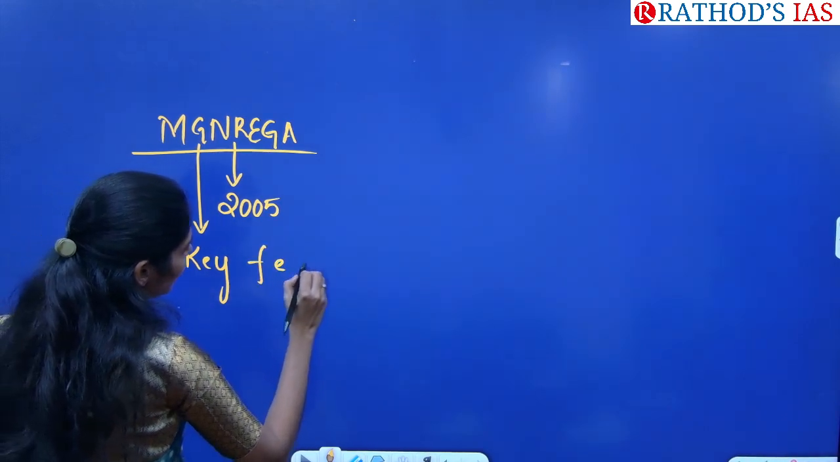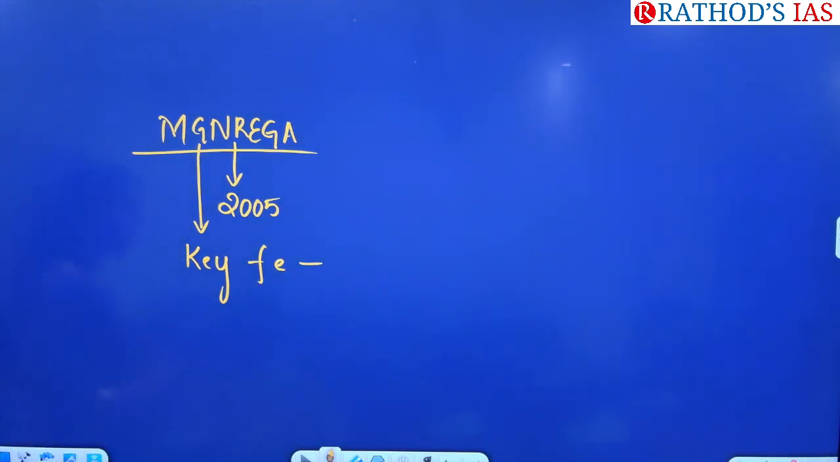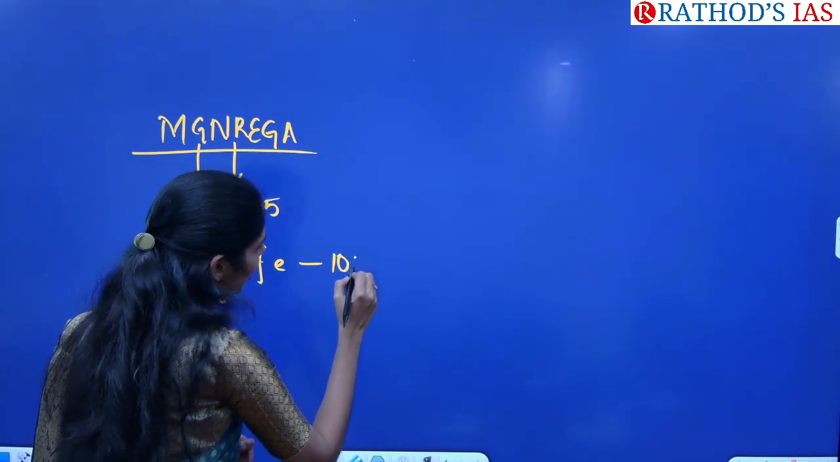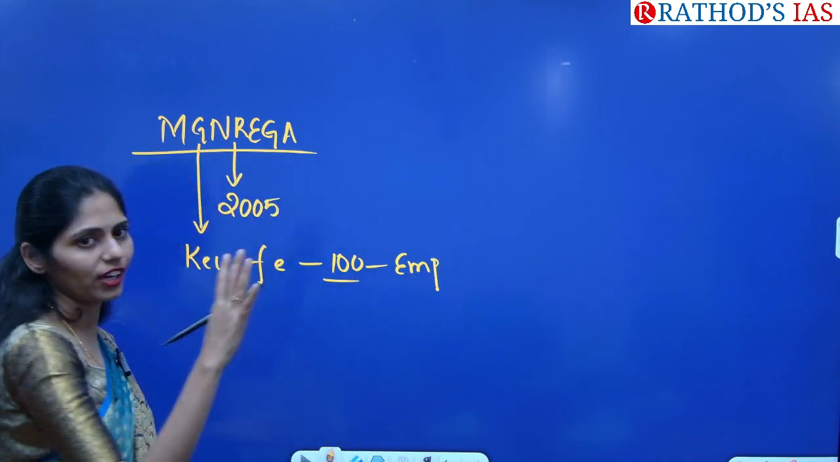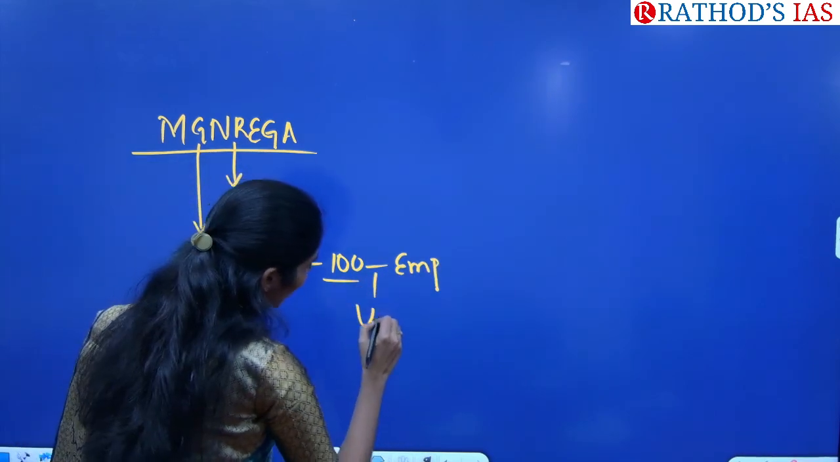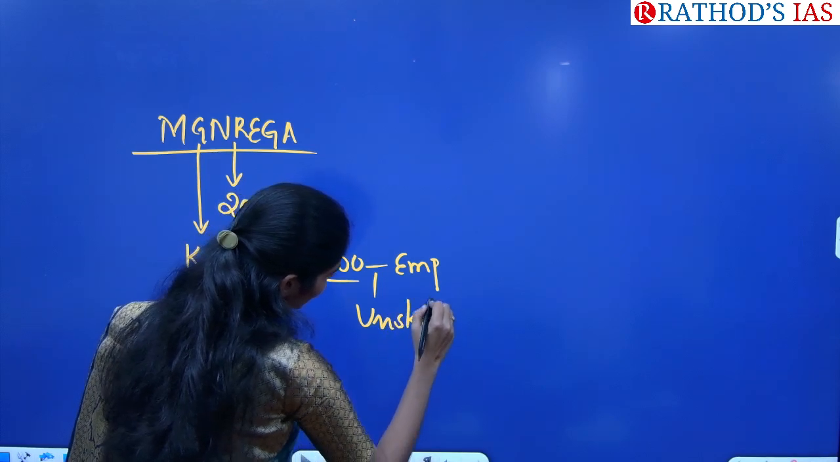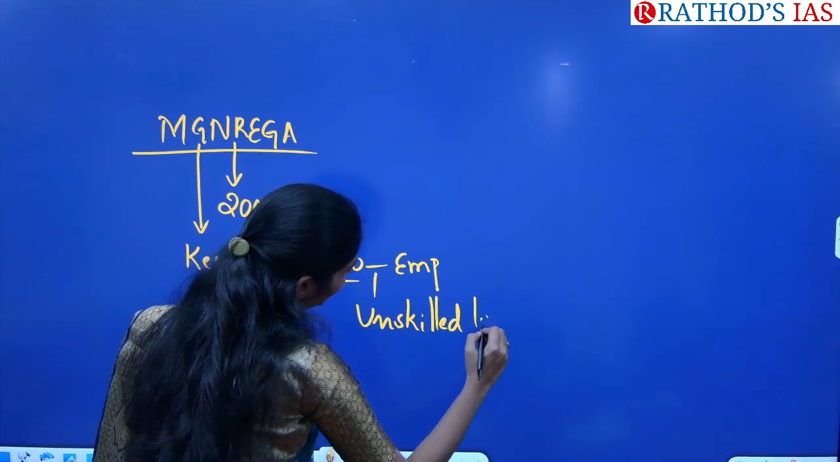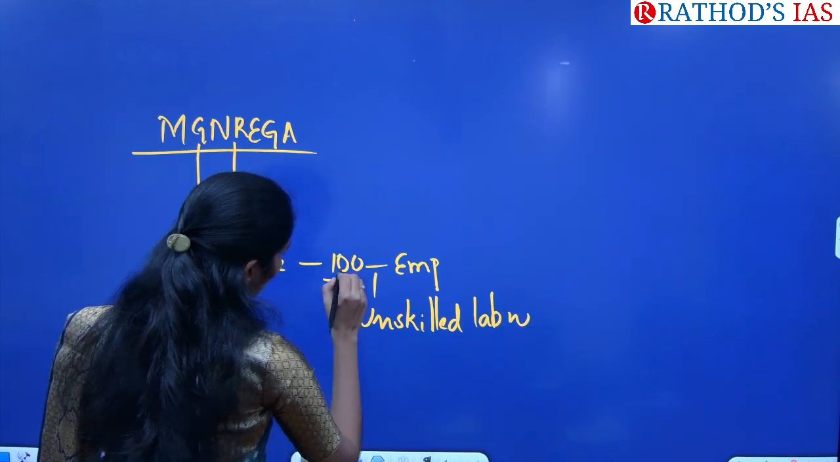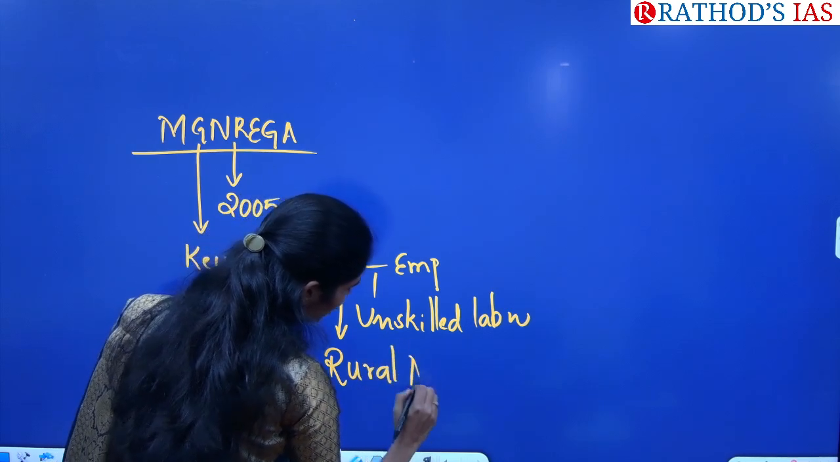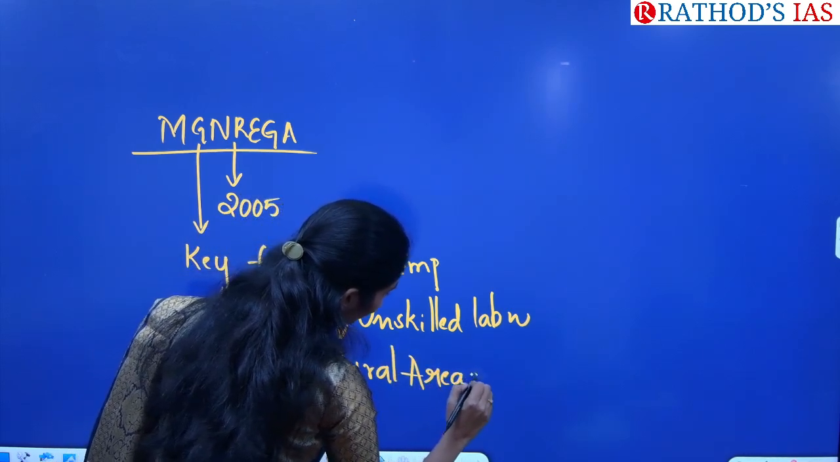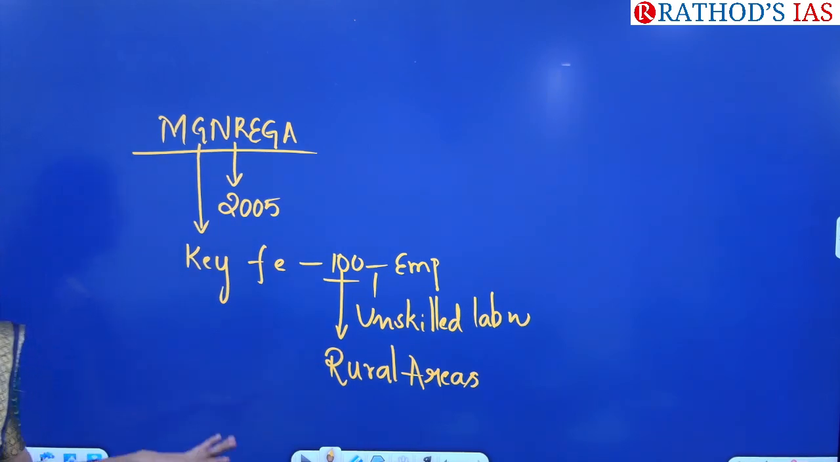So what are the important key features of this program? This program is committed to provide 100 days of compulsory employment. That employment is not like software or anything. It is related to unskilled labor work, and that too only in rural areas. It is not at all related to urban areas. You have to keep this in your mind.